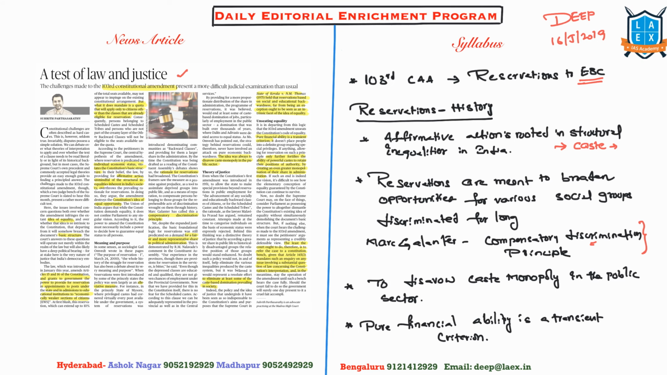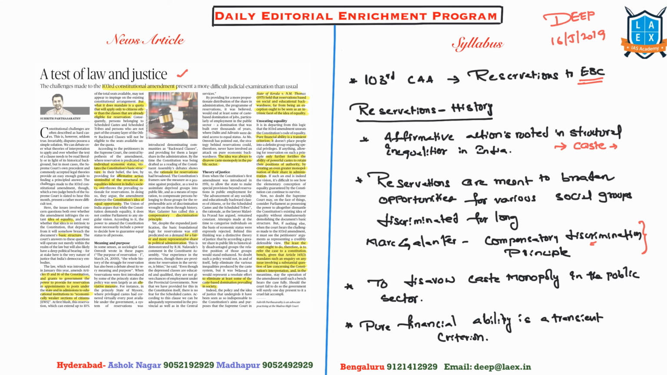So, the three major arguments: end the caste monopolies on public employment. The second argument, compensation for the historical discrimination faced by certain groups. The third argument is to broaden the social base in public employment.